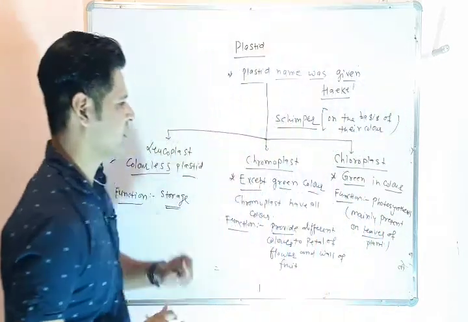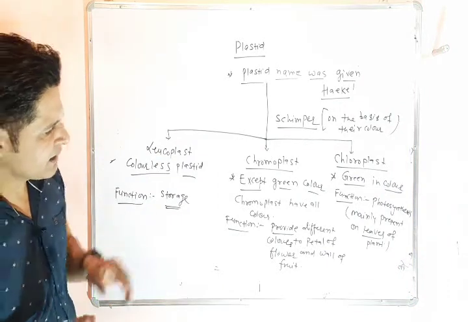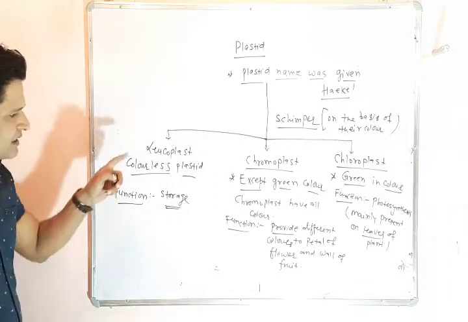So the main function of chloroplast is photosynthesis, and it is mainly present in the leaves of the plant.